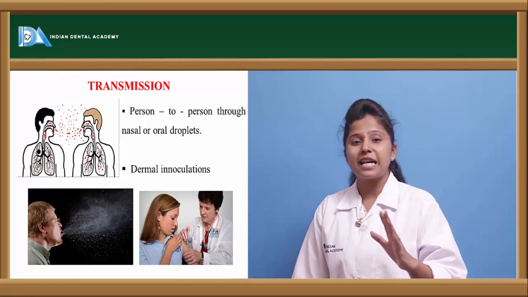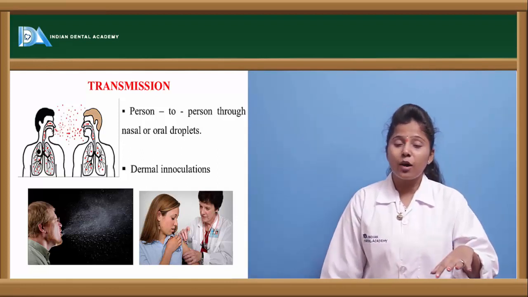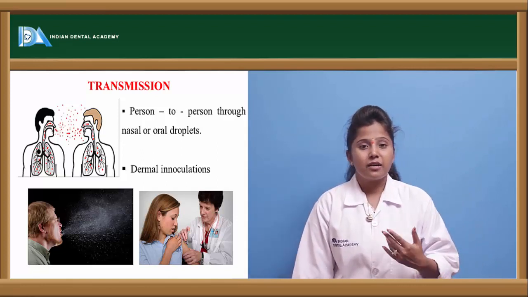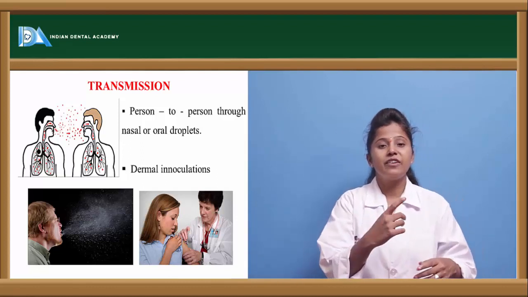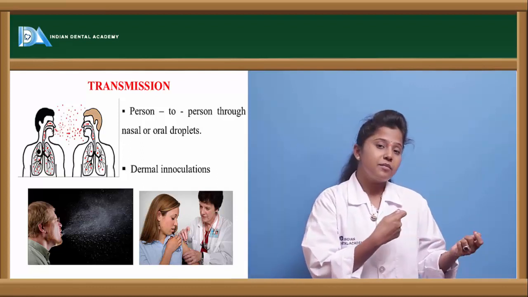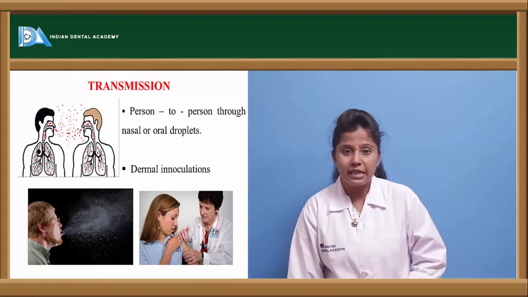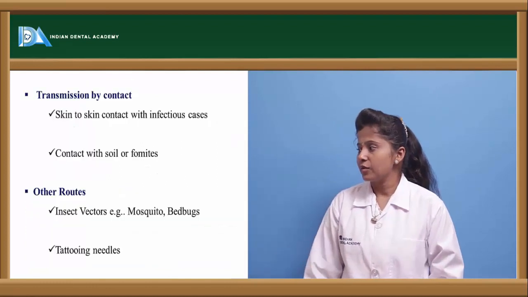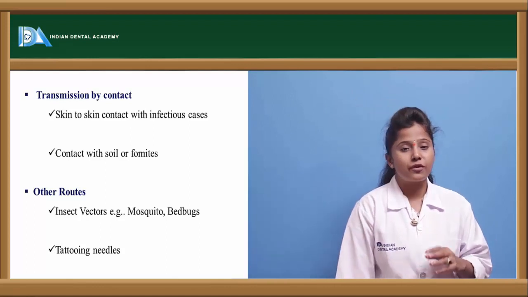If a healthy person is standing in front of the infected person and breathes the air exhaled by the infected person, then definitely the healthy person can be prone to this bacteria. And dermal inoculation: if an injection is given to an infected person and the same injection is used for a healthy person, then the bacteria will spread very easily. Mainly these are the two major modes of transmission.